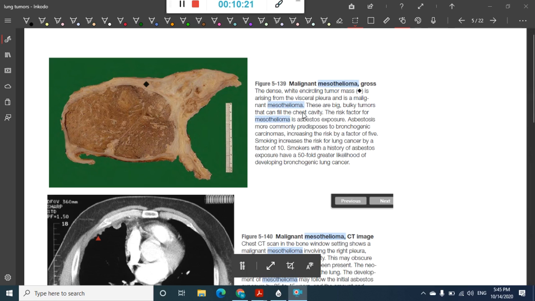Okay, so these are the pictures of malignant mesothelioma. If you see here, this is the tumor mass. This is the normal lung tissue, and this white colored thing is the tumor. This white encircling tumor is surrounding the visceral pleura, and is malignant mesothelioma. These are big bulky tumors, and sometimes they can fill the entire chest cavity.